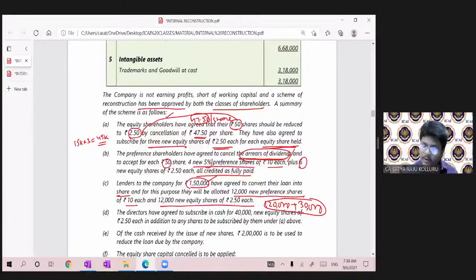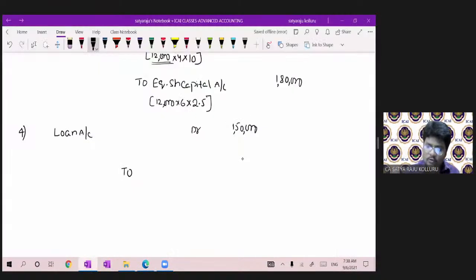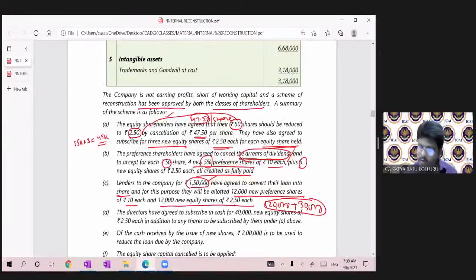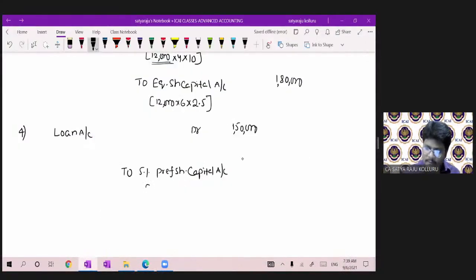If you see, newer 5%, so that's why 5% preference share capital account. 12,000 into 10, 1,20,000.